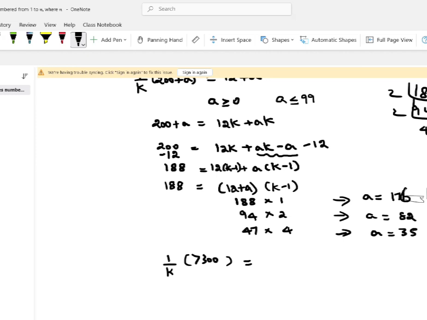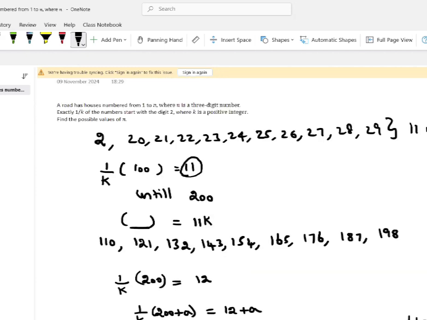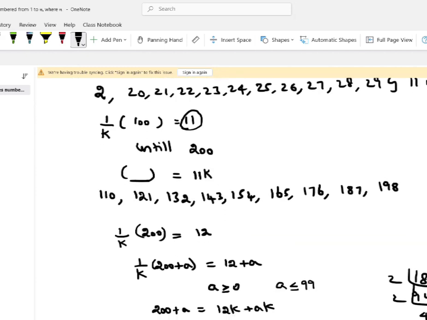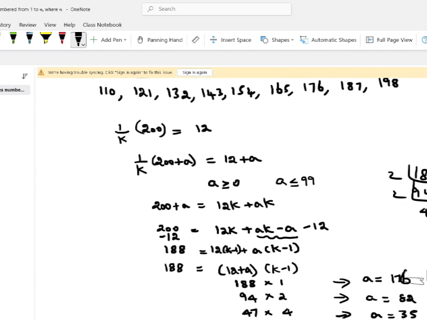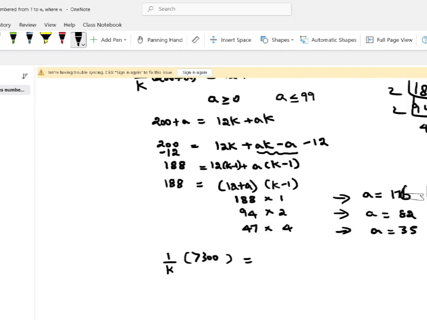From 200 to 299, there were 100 values of n starting with the digit 2, and before that we had 11 values. So altogether 111. I'll write it here. As I said, this 111 will never increase because there is no more three-digit number which is going to start with the digit 2. So altogether it becomes 111k, and it should be a value which is greater than 300.